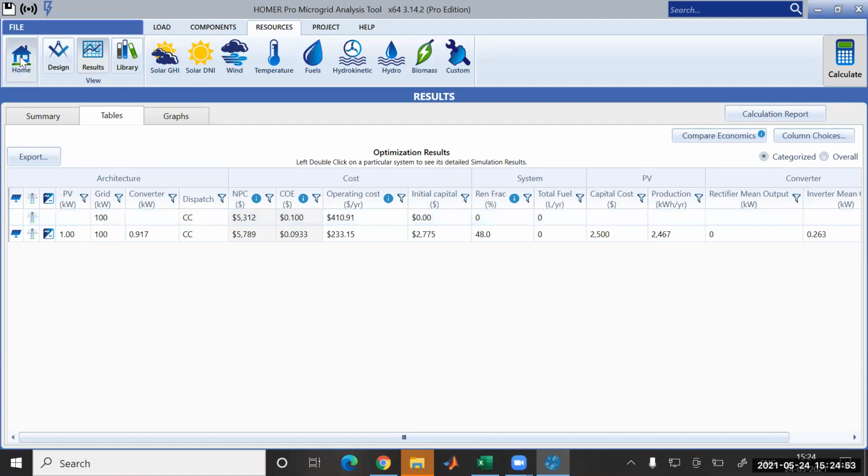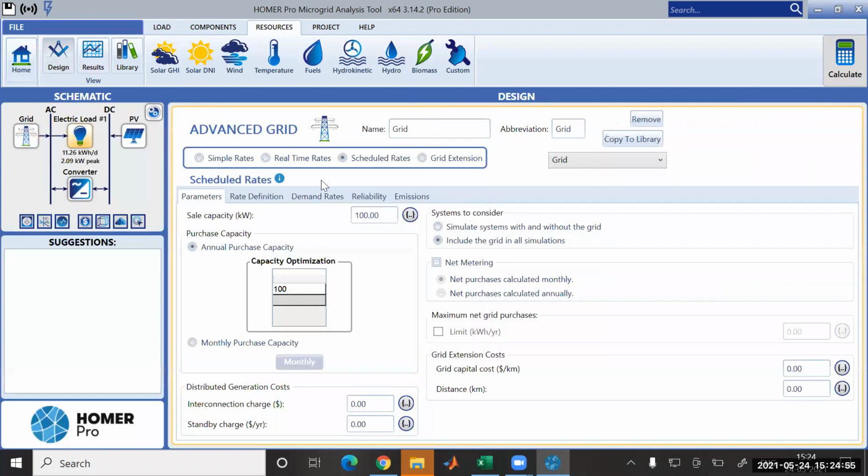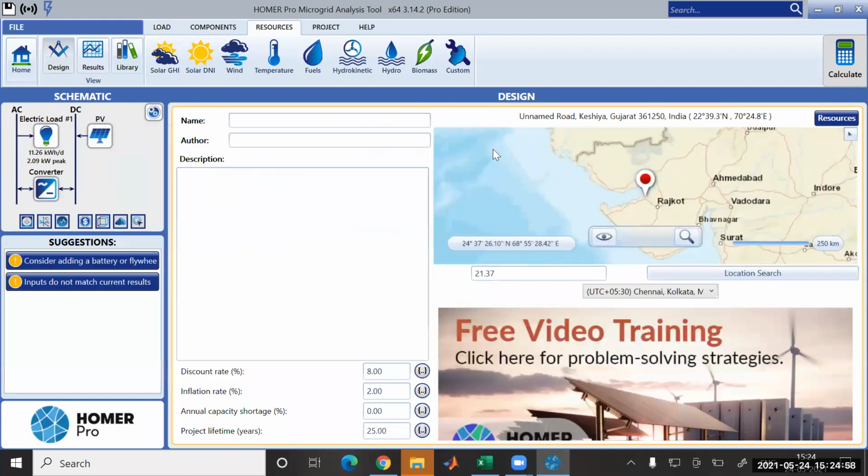Or we'll see this without your grid. Let's delete the grid. Let's remove the grid part. Okay, so we have only PV.